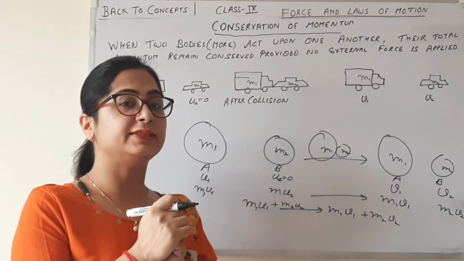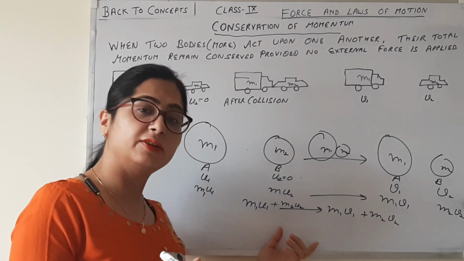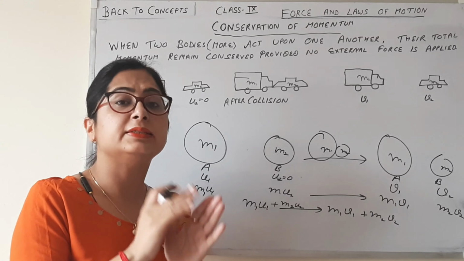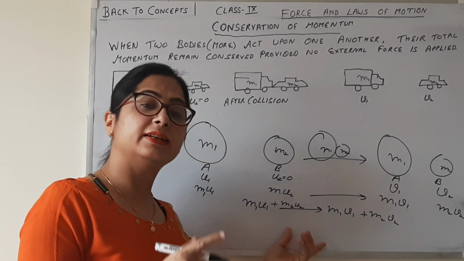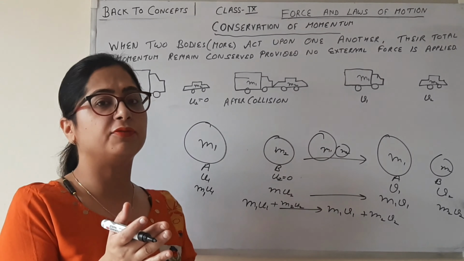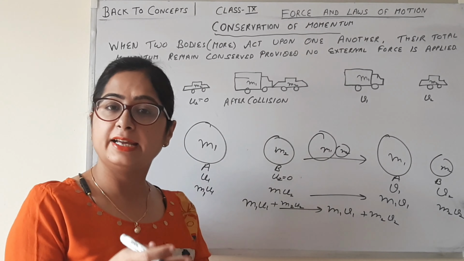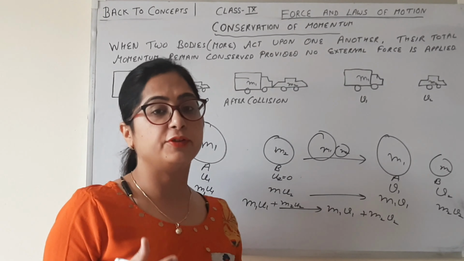Here the restriction is also there. No external force is applied, like frictional force, air resistance must not be there. Only in that case the conservation of momentum applies. If there is a frictional force or air resistance, then this conservation of momentum fails.